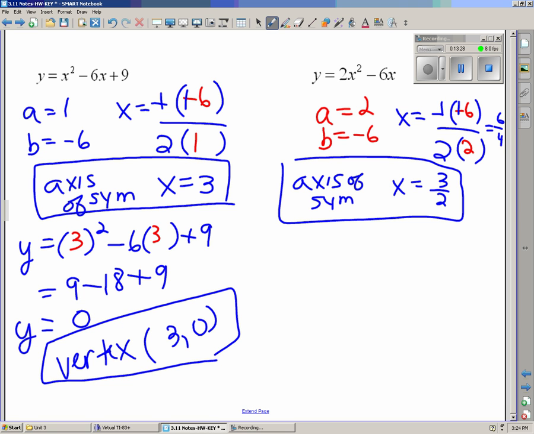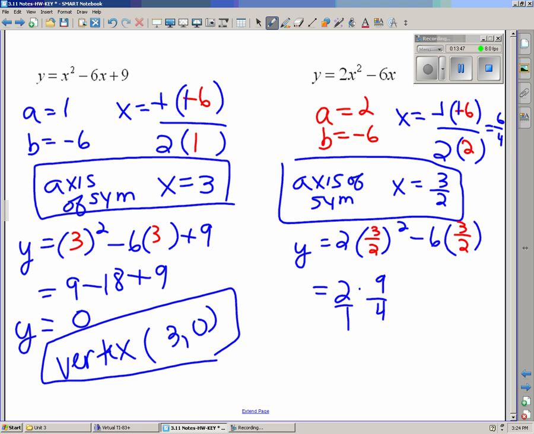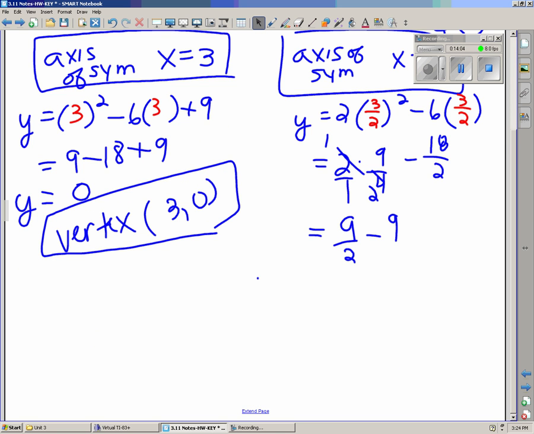Now when I go in for the vertex, the math is going to be a little bit more challenging. So now I'm going to go for y equals 2x squared minus 6x. It's going to be 3/2 that gets plugged in. So I'll take this a little bit more slowly. This becomes 2 times 9 over 4 minus 18 over 2. Just multiply my fractions, which means this is going to become 9/2 minus 9. Maybe I could make it a decimal, which might make it easier.